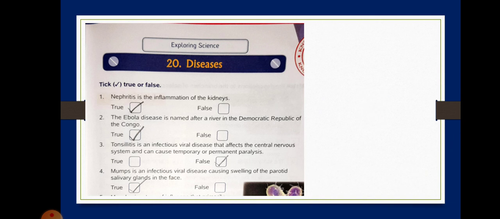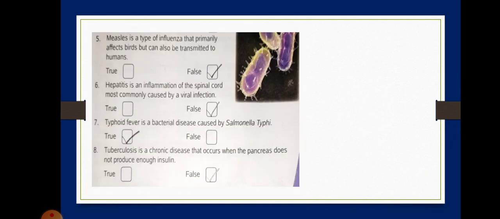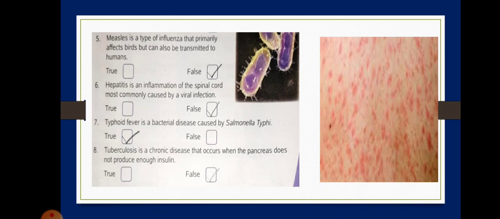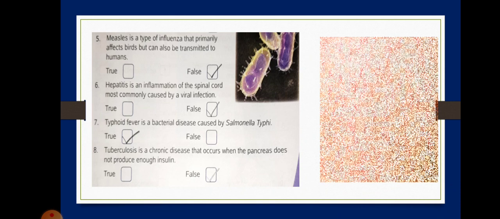Next we are moving on to number 5. Measles is a type of influenza that primarily affects birds but can also be transmitted to humans. This statement is false, children. So here you can see the picture of measles, and measles is actually a skin type of disease. When on your skin you have got rashes this way, it is not related to birds, and it doesn't come from the birds. It is not transmitted from the birds. So this statement is actually false. So you will tick on false.